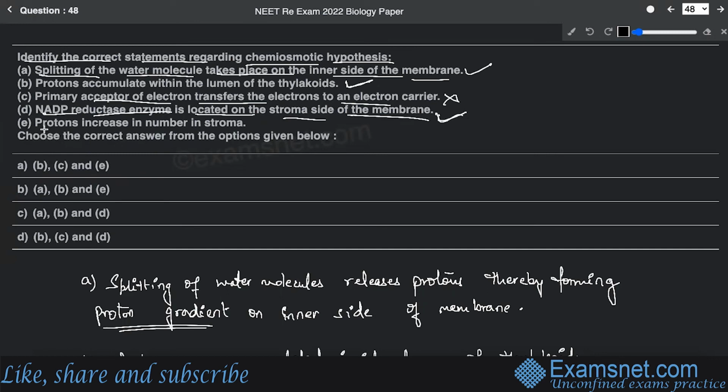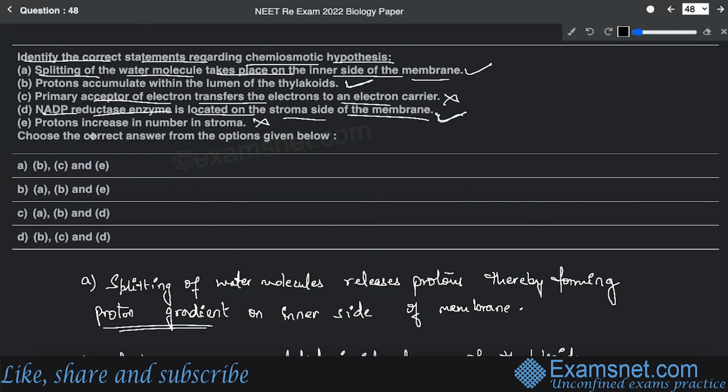And the last is protons increases in number in the stroma. Since the protons are released and accumulated in the lumen, the number is high in the lumen and lesser in the stroma. So the pumping takes place from the lumen to stroma. So again, this option also cannot be considered to be a correct one.